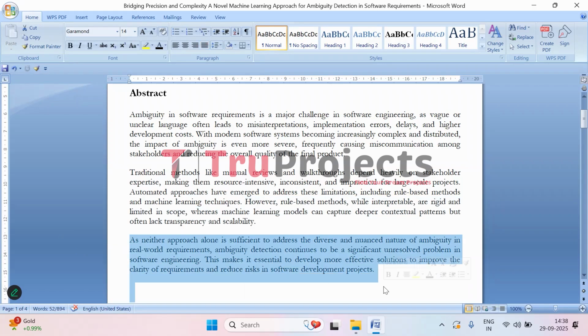So, neither manual nor automated methods by themselves are enough to handle all the different types of ambiguity that appear in real-world software requirements. Some ambiguities are subtle or context dependent, making them hard to detect with a single approach. Because of this, ambiguity in requirements remains a major challenge in software engineering. To avoid misunderstandings, mistakes, and project delays, it is important to develop better solutions that can clearly identify and manage ambiguous requirements, helping teams build software more effectively and accurately.